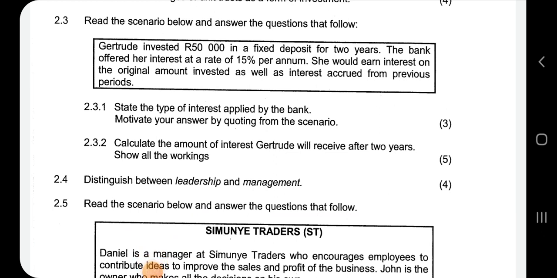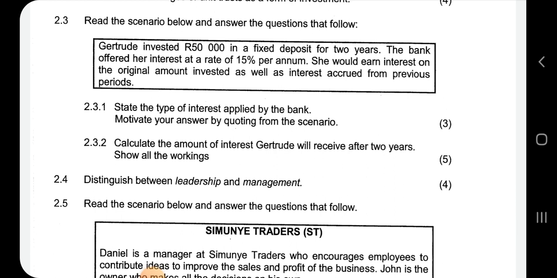So for 2.3, let's read the scenario below and answer the questions that follow. Gertrude invested 50,000 in a fixed deposit for 2 years. The bank offered her interest at a rate of 15% per annum. She would earn interest on the original amount invested as well as the interest accrued from previous periods.